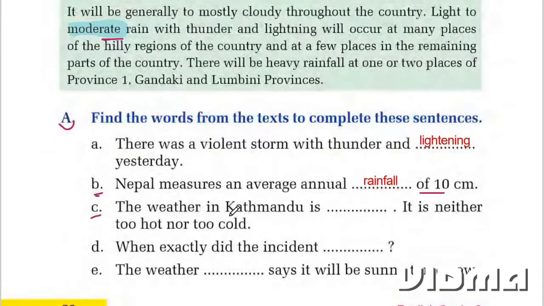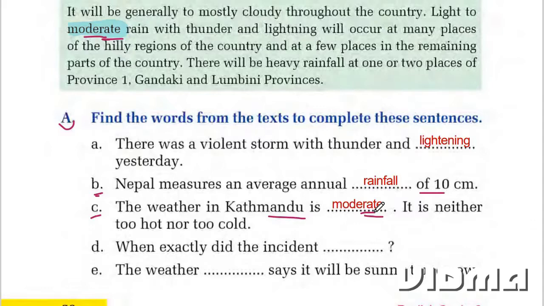Question C. The weather in Kathmandu is dash dash dash. It is neither too hot nor too cold. So neither hot nor cold, it means moderate. This is our answer.